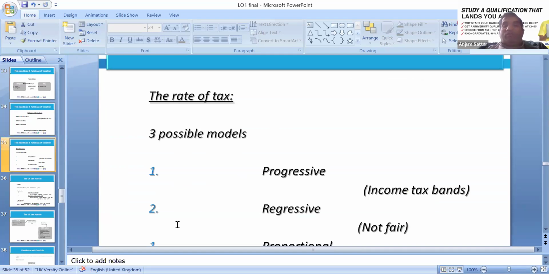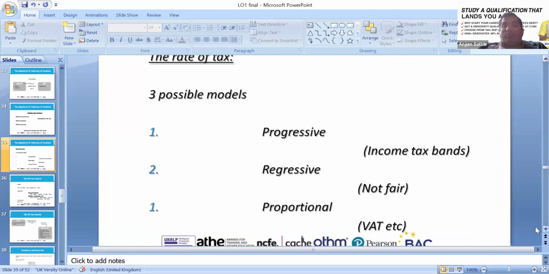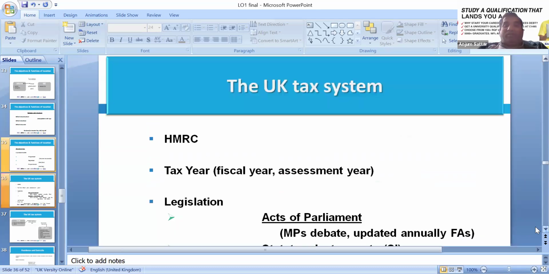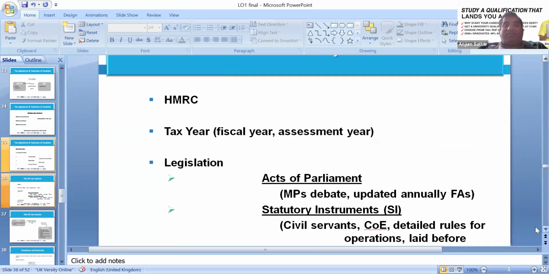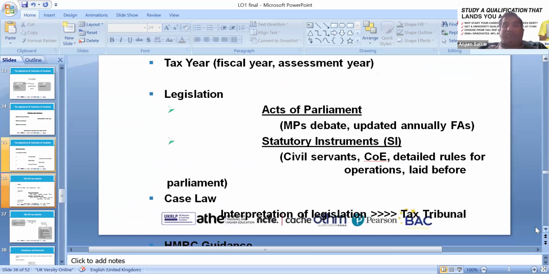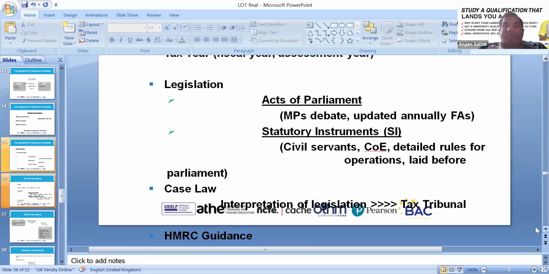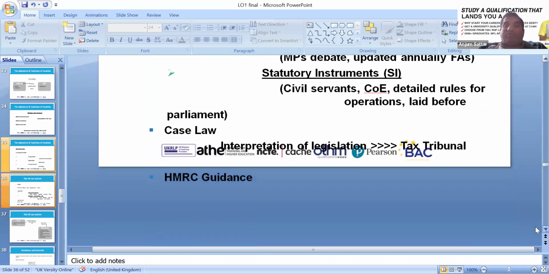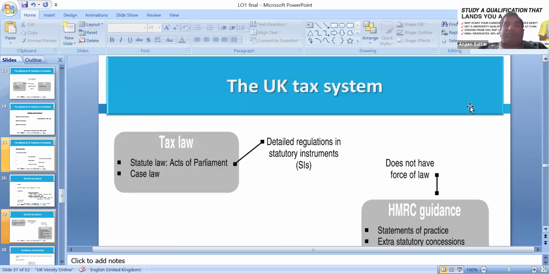Okay, so progressive, regressive: income tax is progressive, banded; regressive is not fair; and proportional, VAT can be included. Okay, so we can look at the taxation system, fiscal year, assessment, and legislation, an act of parliament. We can find the finance secretary, statutory instruments, civil servants, or detailed rules of operation laid out before, and case law, where the tribunal and the court interpret things accordingly. There are complicated cases.